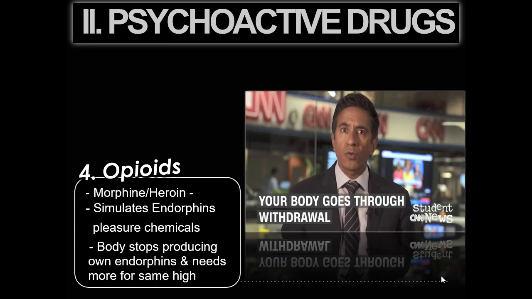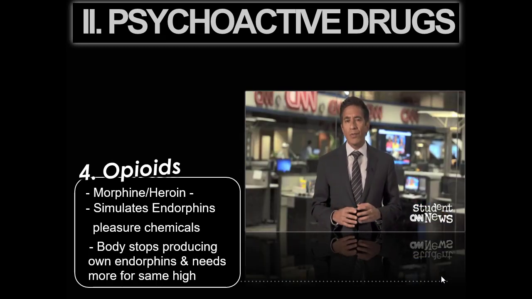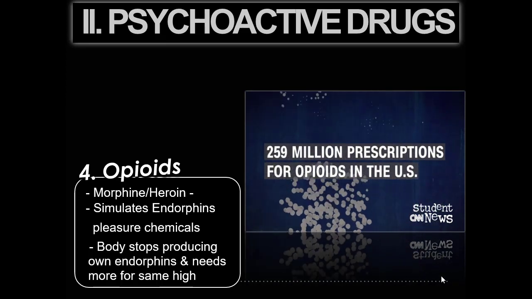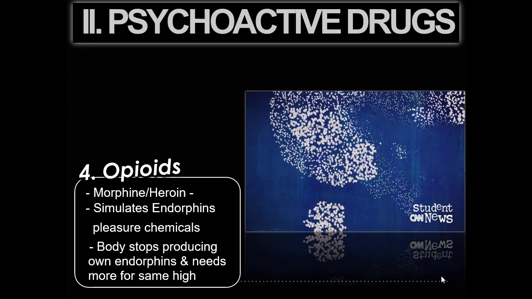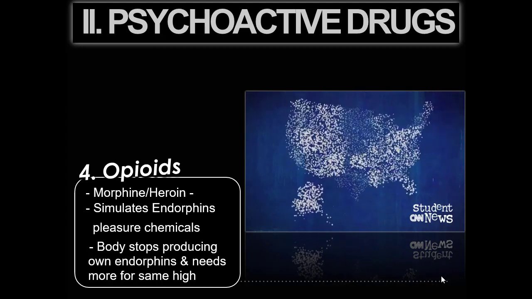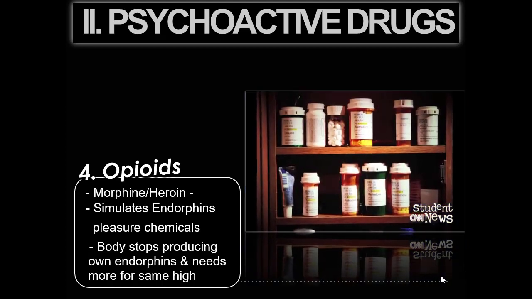Consider this. In 2012, there were 259 million prescriptions written for opioid painkillers, nearly enough for every American adult and child to have their own bottle of pills. Look, we need to treat pain, but we also don't need to treat everything with a pill.